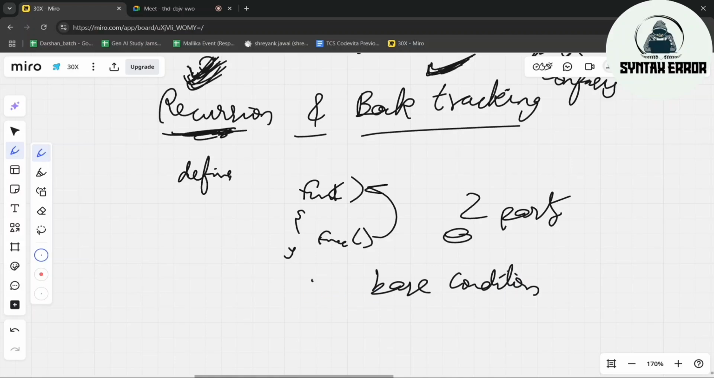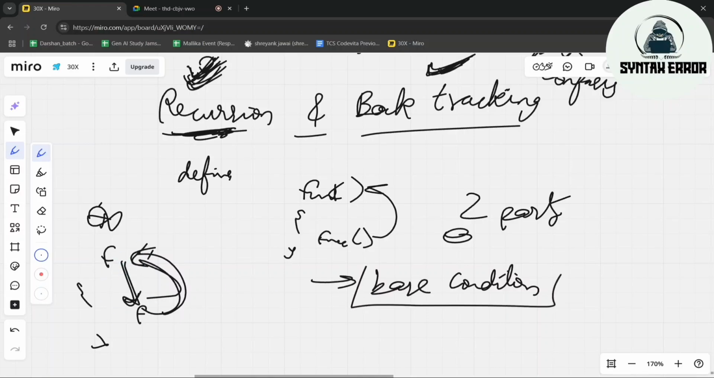What is a base condition? Assume a function calls itself, it will go here, function call, it will go here, function call, it will go here, function call. So what's the end? When to end? It goes into an infinite loop, right? So how to end this loop? To end this loop, we need a condition which is called a base condition. Each and every recursive function should compulsorily have a base condition. Without writing a base condition, we can't write recursive functions.